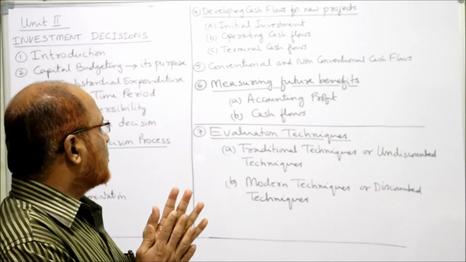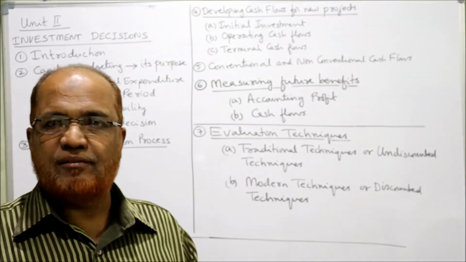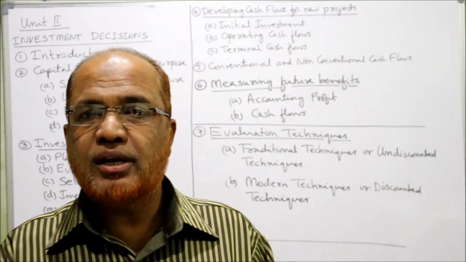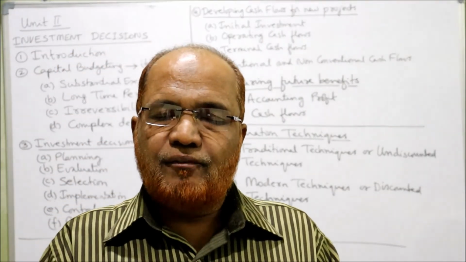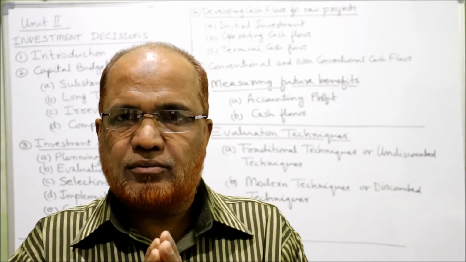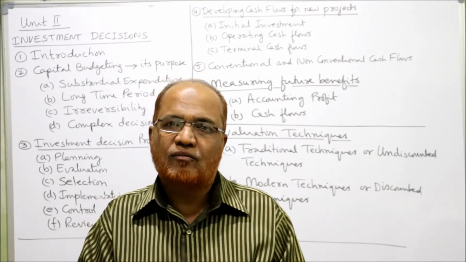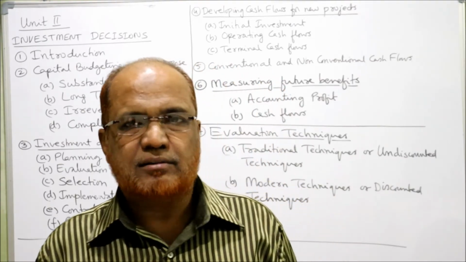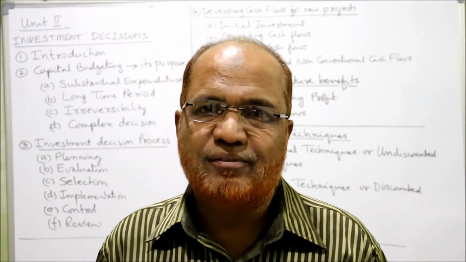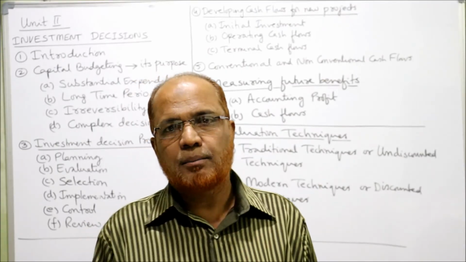Now we discuss measuring future benefits. When a decision is taken to purchase anything, we compare two factors, that is cost and benefit.